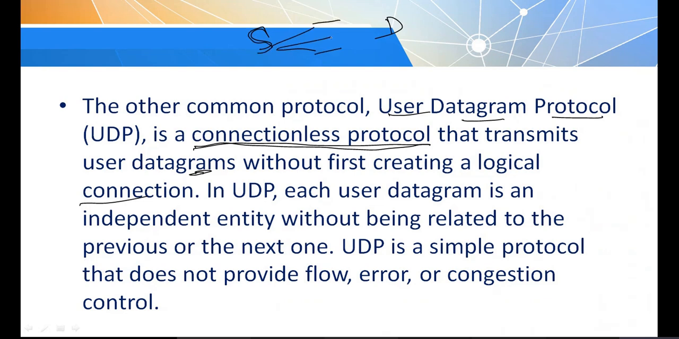Whichever path is available in the network, it will take that path. Some packets may go in this direction, some in that direction, and they reach the destination. So here there is no logical connection establishment. With this connectionless mechanism, there is a possibility that a packet may not reach the destination. There may be loss of data. For that reason, UDP is unreliable. It cannot ensure 100% delivery of data. And UDP is a simple protocol that does not support